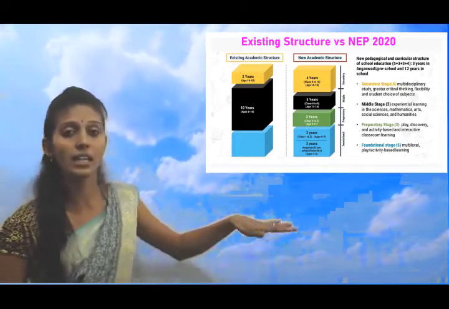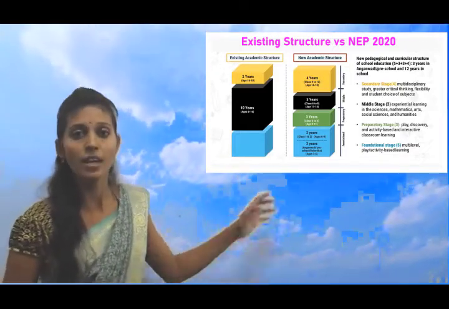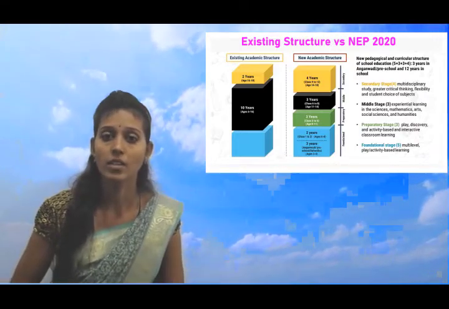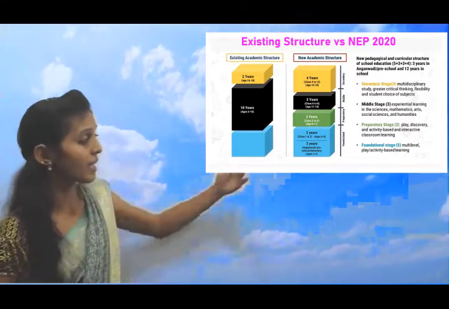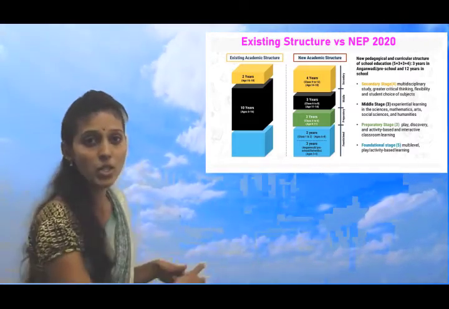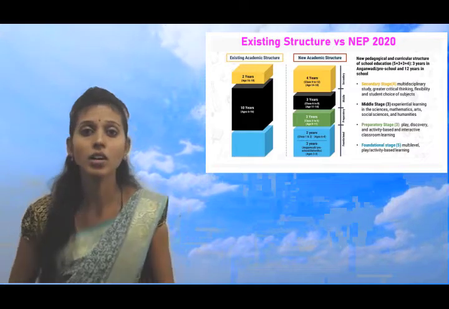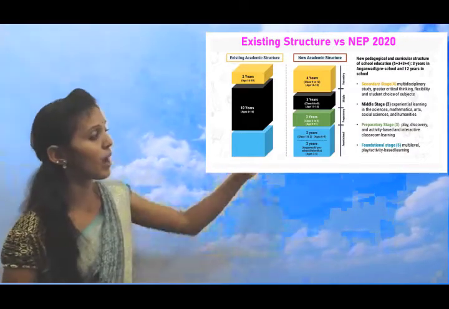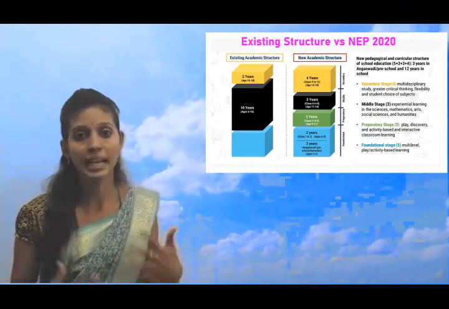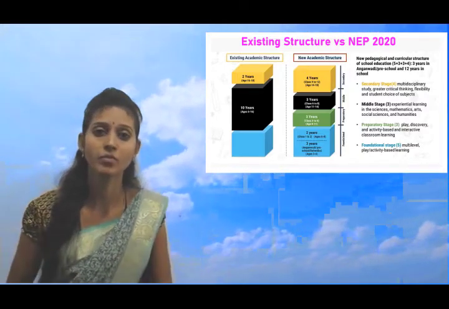That is pre-KG, like Anganwadi, Balvatika and all. Next KG, lower kindergarten and upper kindergarten. Okay, and then grade 1 and 2. That comes under the foundational level. In this foundational level, you have to learn through activities, various activities which are given here. Various activities, play, curious questions.